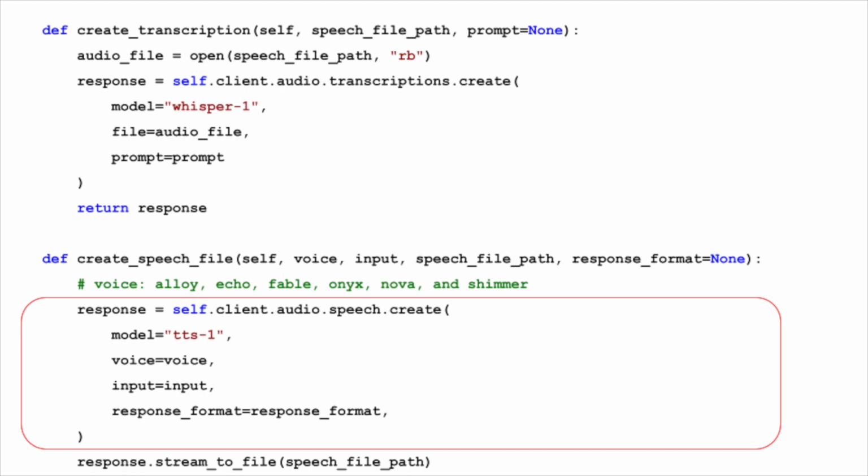Voice parameter determines the voice persona that narrates your text. Choices like alloy, echo, and several others provide a range of tones and styles, allowing you to match the voice with the context of your application. Input is the text you wish to convert into speech, with a limit of 4,096 characters. Response format is by default set to MP3. The API supports various formats to suit different application needs.